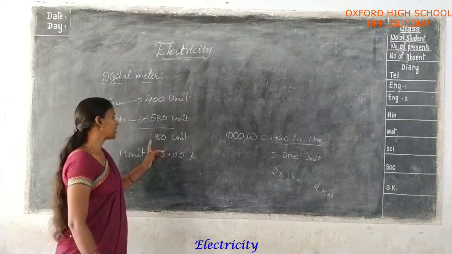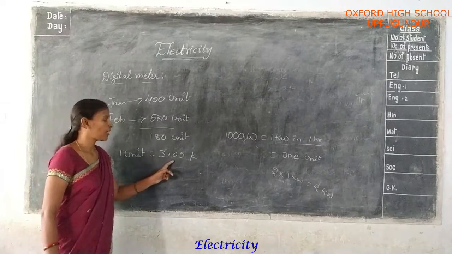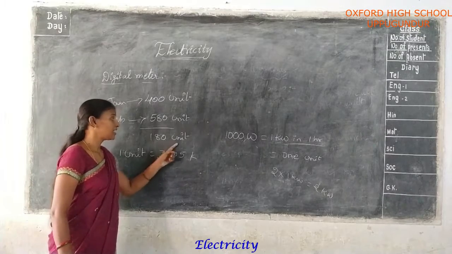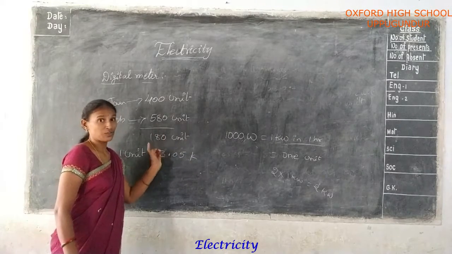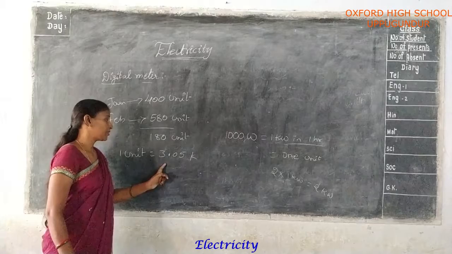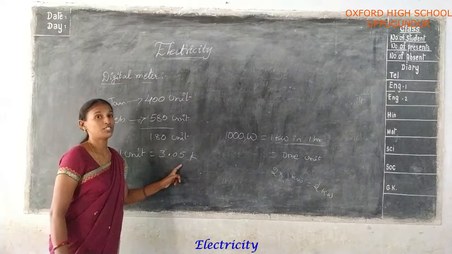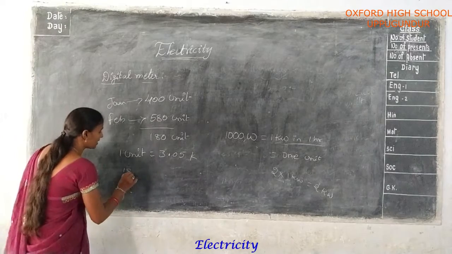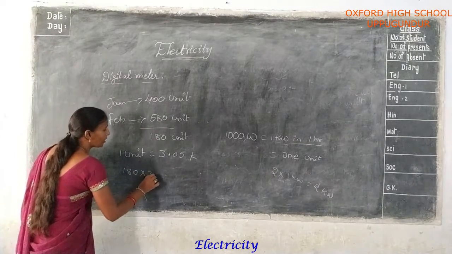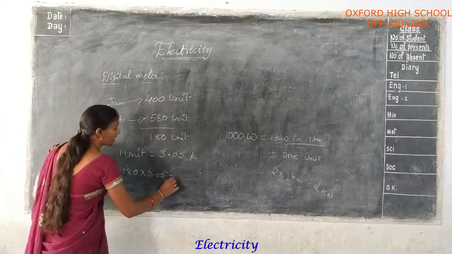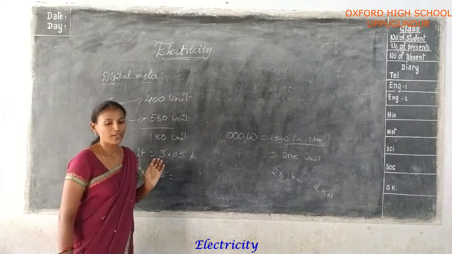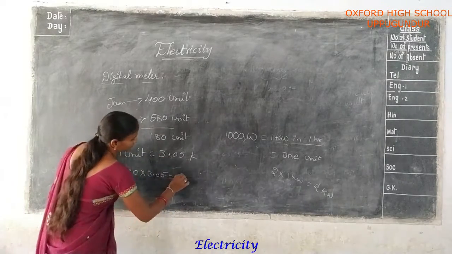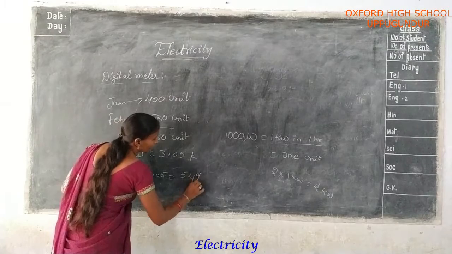So you multiply 180 into 3.05. Here you are using monthly units only, but 1 unit cost is 3.05. That's why you multiply both. So 180 into 3.05, finally you get 549 rupees.